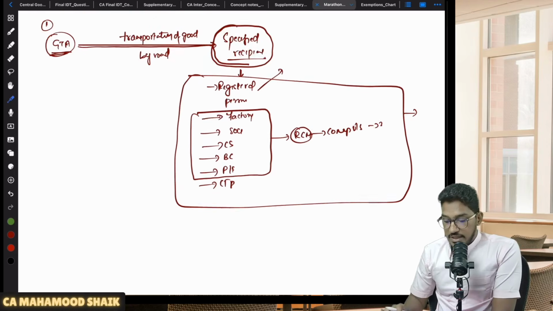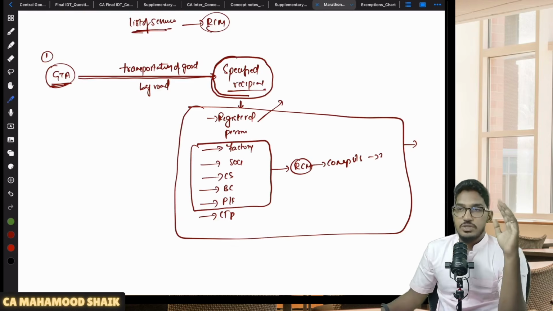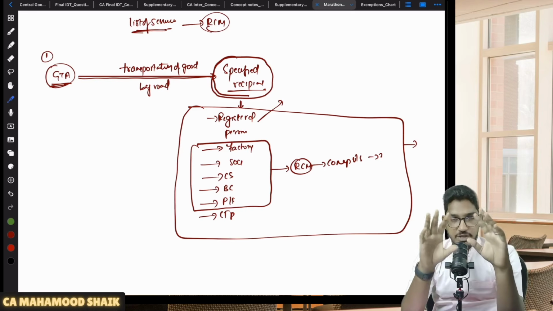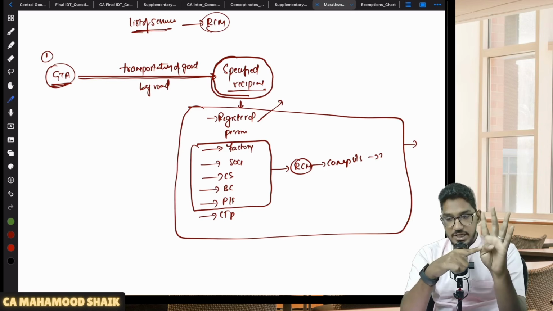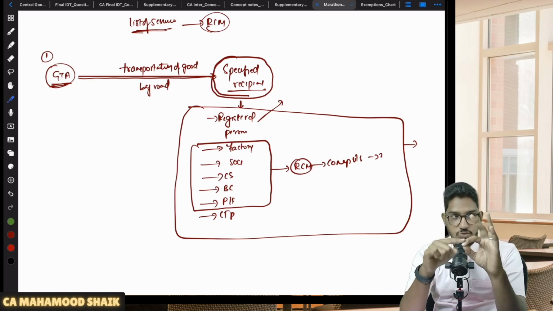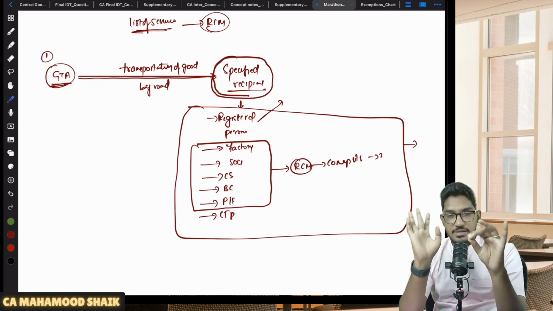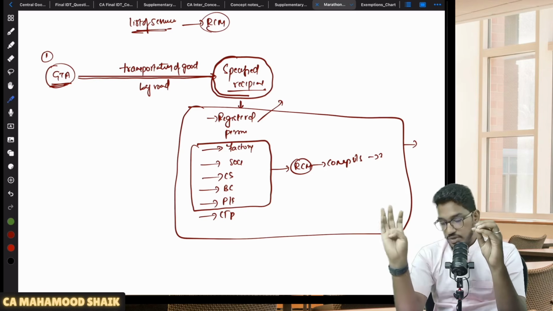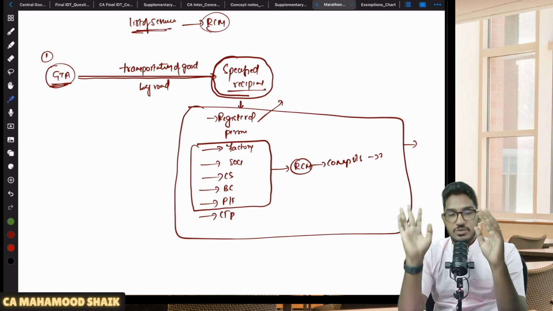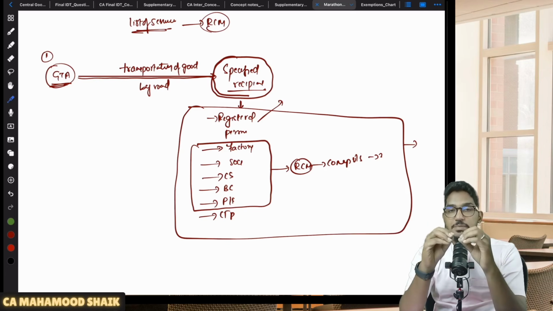Able to understand? Till here, everybody comfortable? So GTA provisions, I'm trying to cover it here. When the supplier is GTA providing services by way of transportation of goods by road, and the recipient is a specified recipient, RCM will become applicable. Who is a specified recipient? A registered person or a CTP or a factory, cooperative society, body corporate, and partnership firm including association of persons. If the recipient is a specified recipient, they will get covered under RCM.